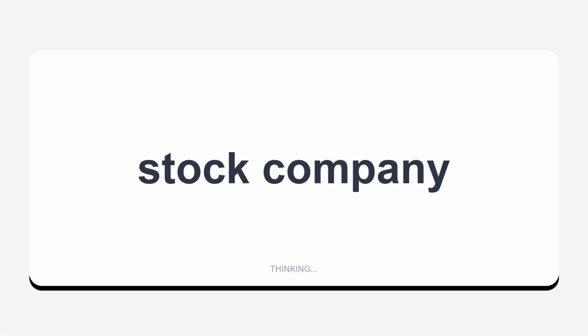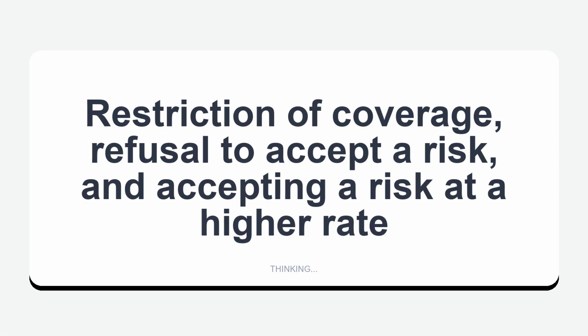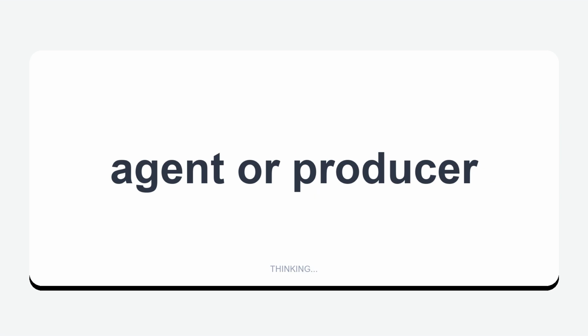Stock company. The insurer organized to return profit to the stockholders is what type of insurer? Restriction of coverage, refusal to accept a risk, and accepting a risk at a higher rate. What are the strategies used by underwriters to prevent adverse selection?